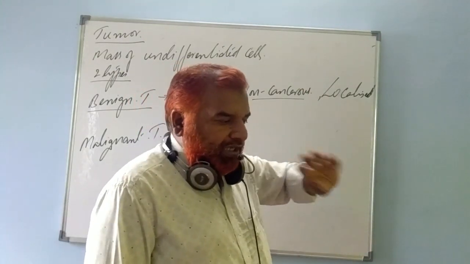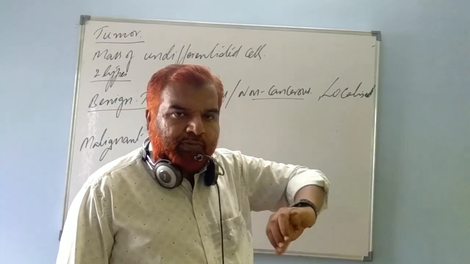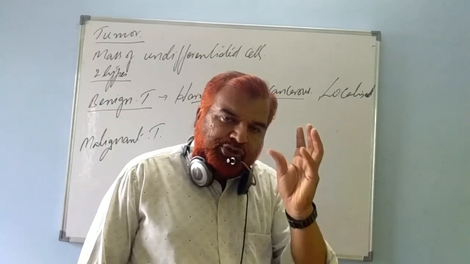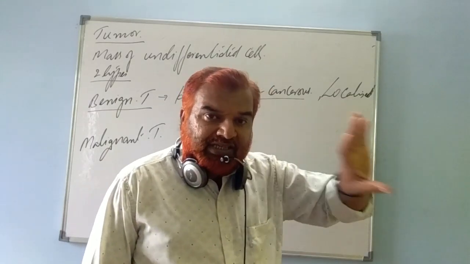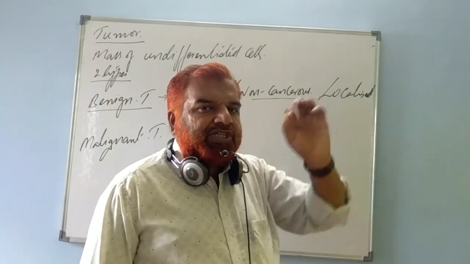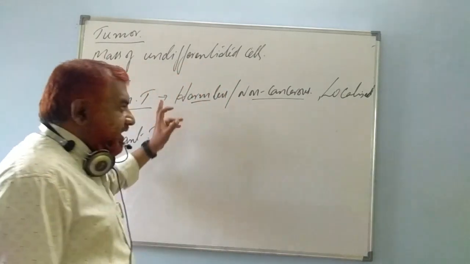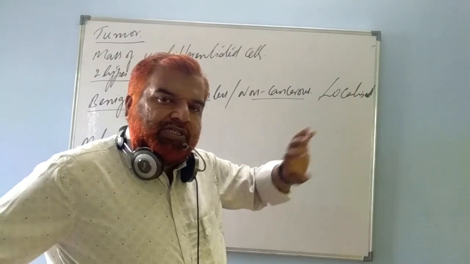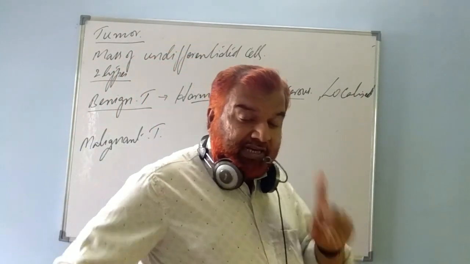These cells will not migrate through blood or lymph; where the tumor is formed, it remains in the same place and keeps on growing. Such a tumor is known as benign tumor. We consider it non-cancerous because it is localized and harmless.